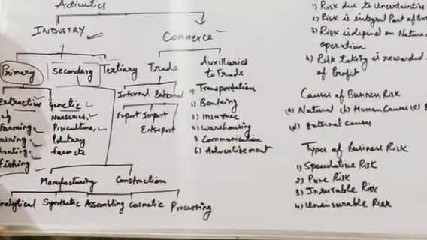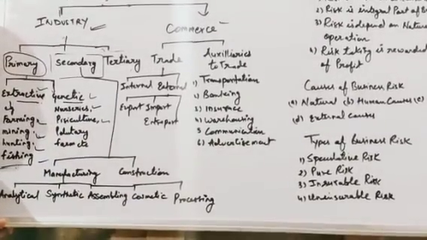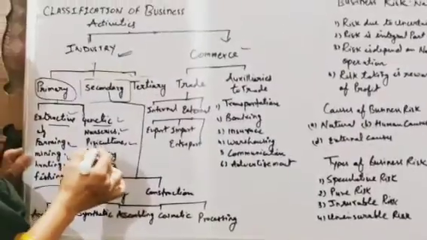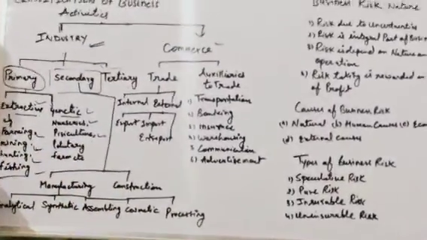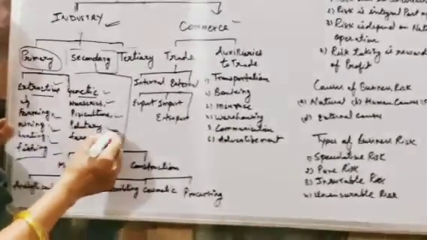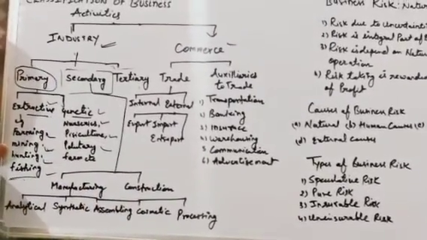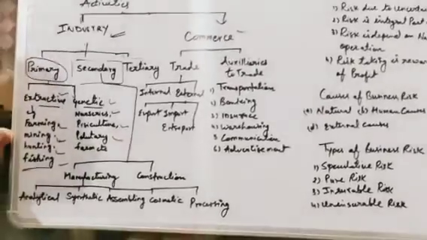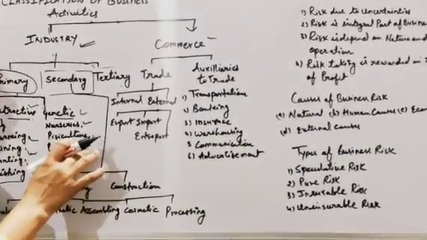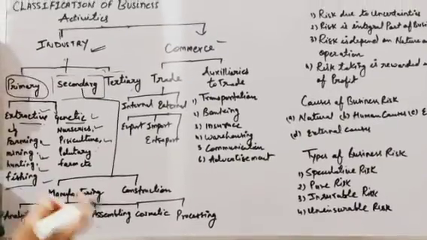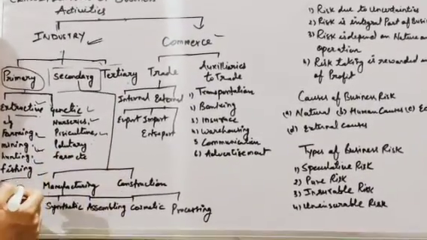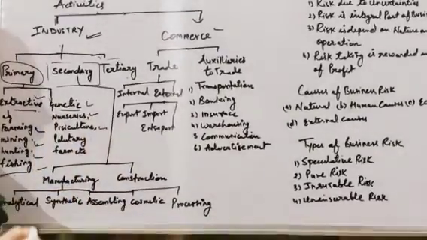Pisciculture means you grow fishes in ponds. Poultry culture means you grow birds, hens and all that for eggs and meat. Okay, that is poultry farming. So these are the examples of genetic industries.